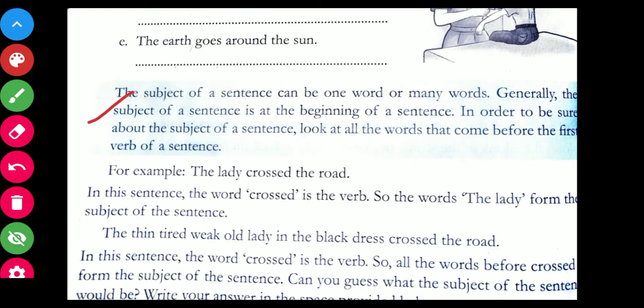I repeat, the subject of a sentence can be one word or many words. Generally, the subject of a sentence is at the beginning of a sentence. In order to be sure about the subject of a sentence, look at all the words that come before the first verb of a sentence.